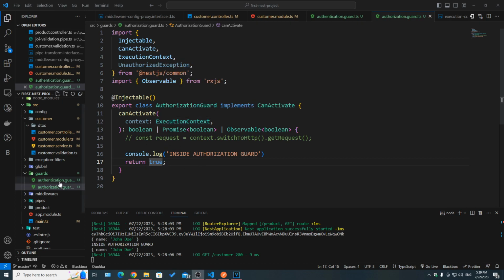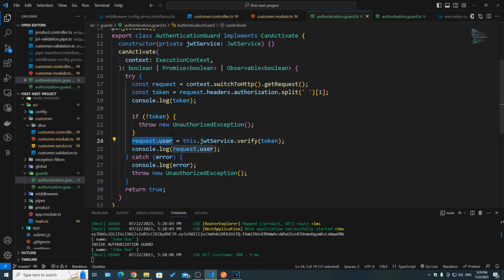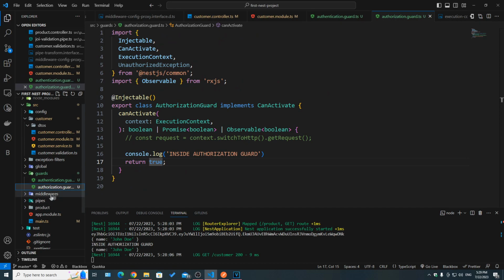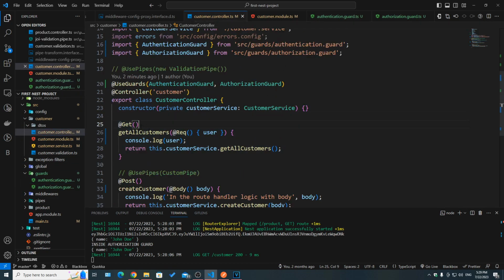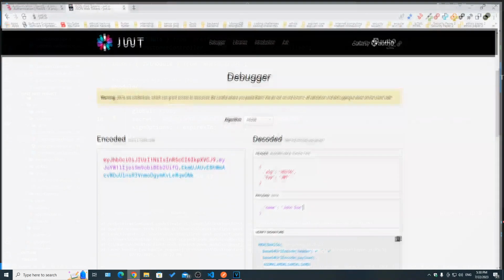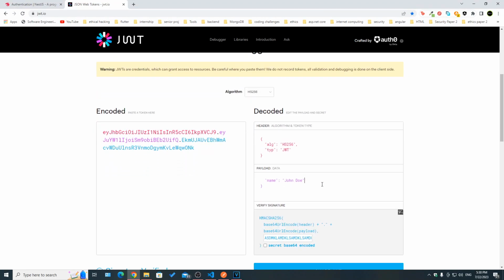So here in your authorization guard, you might actually depend on a module called Authentication Module, in which maybe you pass in the req.user.id of that user, and then in the Authentication Module service, you might have a function that takes the req.user.id and then goes to your database, fetches the list of roles and permissions, and then compares those permissions to the metadata here that are required for this route. But to make it simple, in this video we're just going to add the role here in the payload.